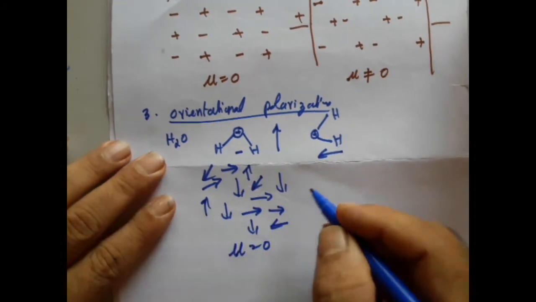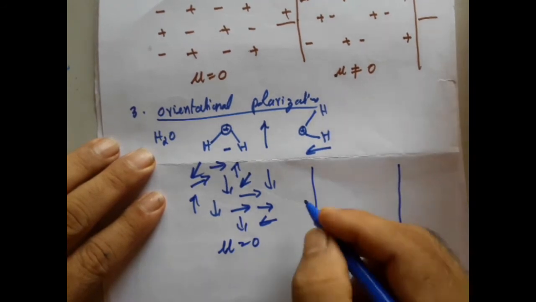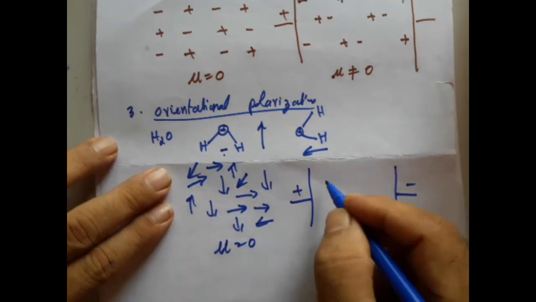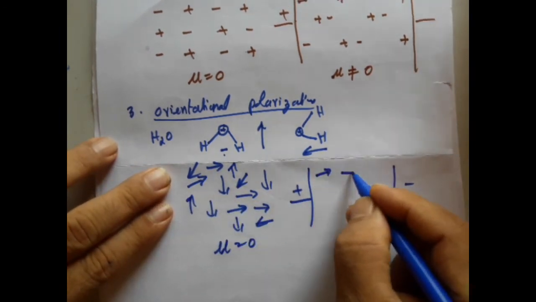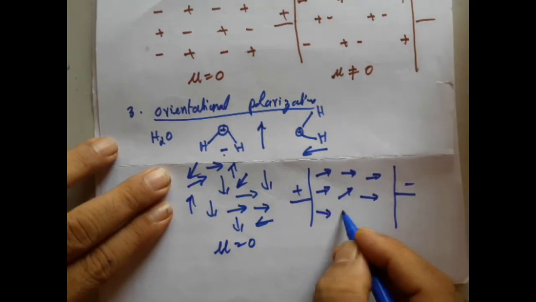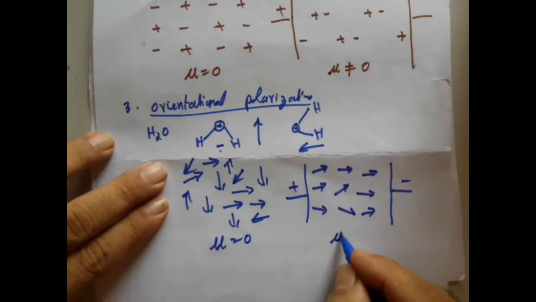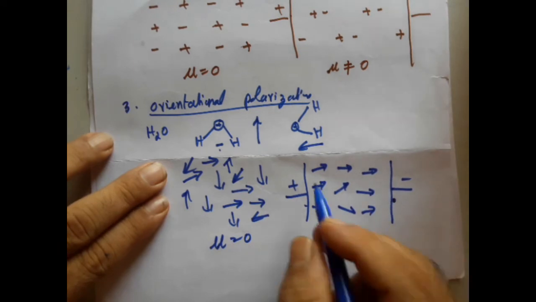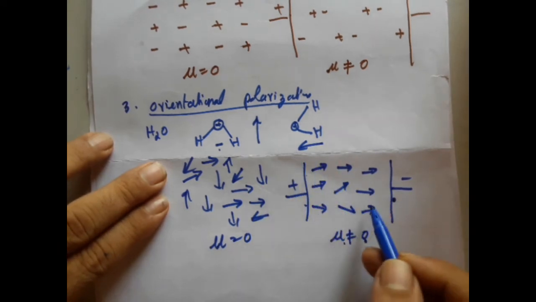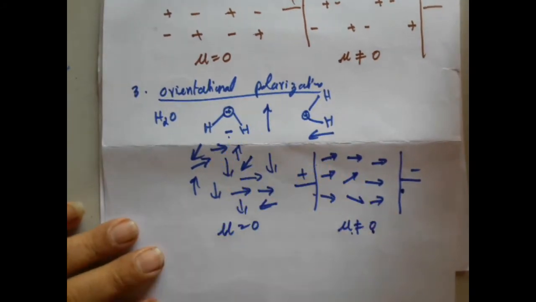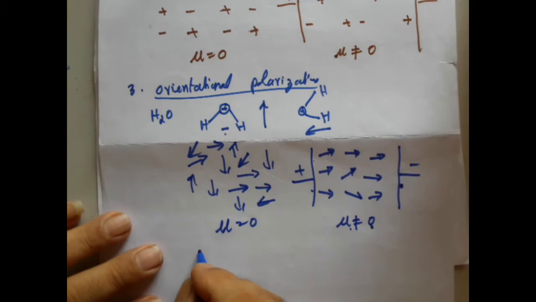But if a very strong electric field is applied to the same molecules, every dipole tries to rotate along the direction of the electric field. Now the net dipole moment is not equal to 0. The process of bringing about a dipole moment in the presence of an electric field by rotating the dipoles along the direction of the electric field is what we call orientational polarization. And this polarization can be calculated by means of alpha naught.